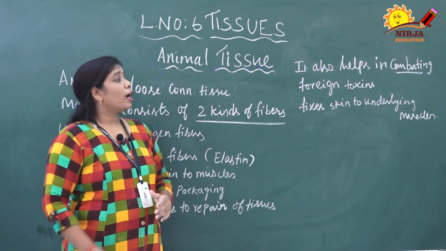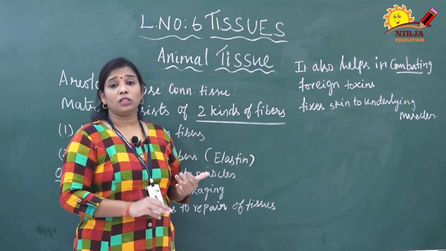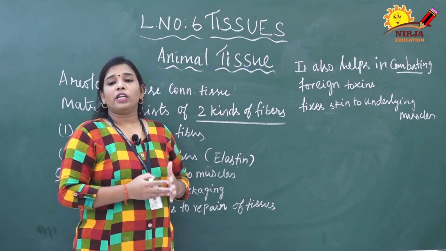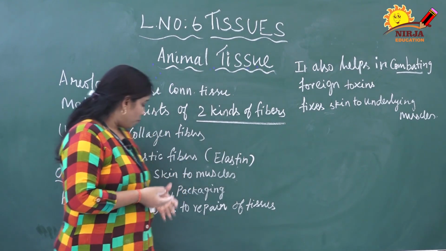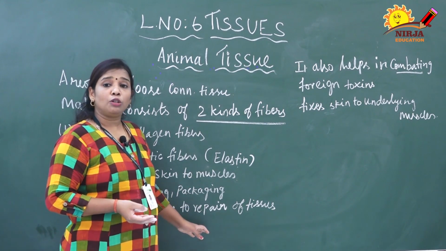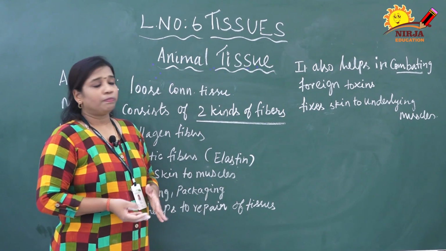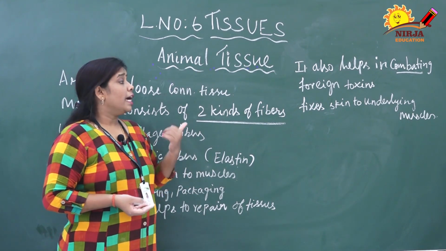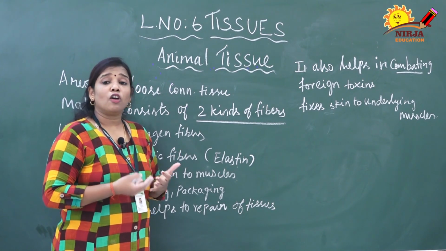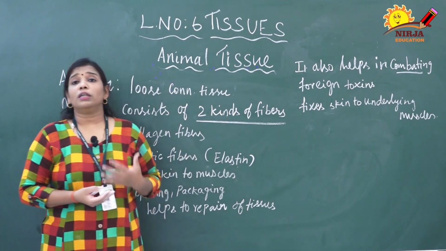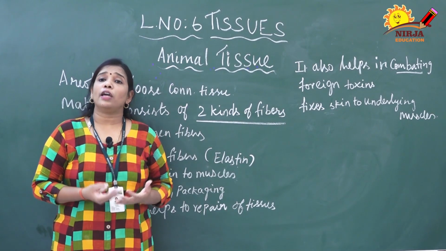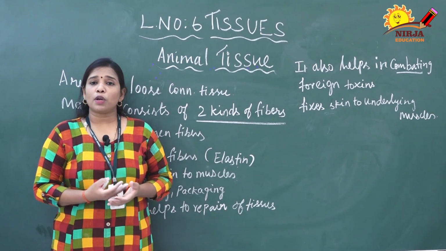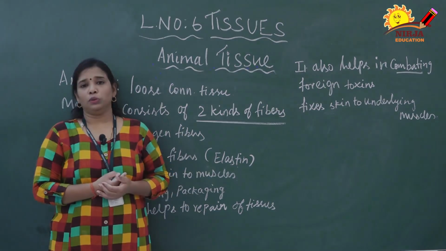Then it also helps in combating foreign toxins. It protects the body against foreign toxins, and it also helps to repair tissues from injuries. Then the last function is it fixes the skin to the underlying muscle. These are the main important points of areolar tissue. Next we are going to discuss other tissues.